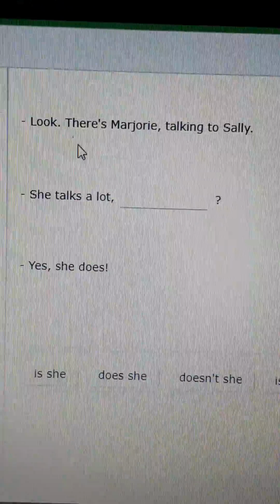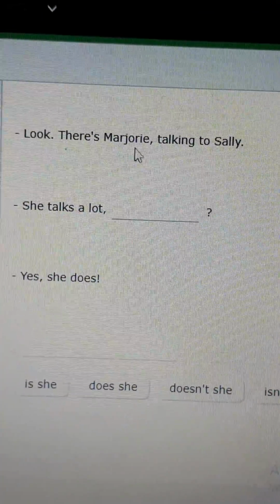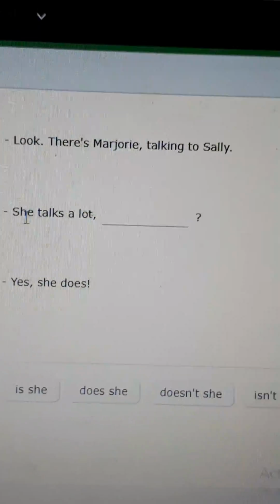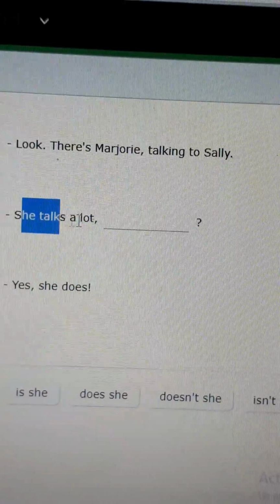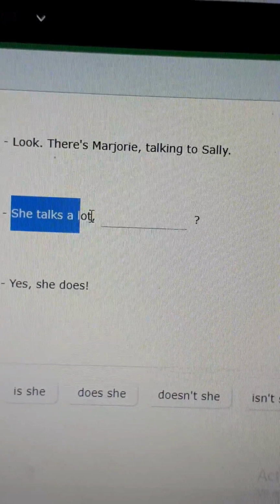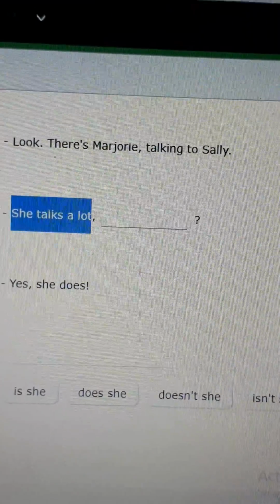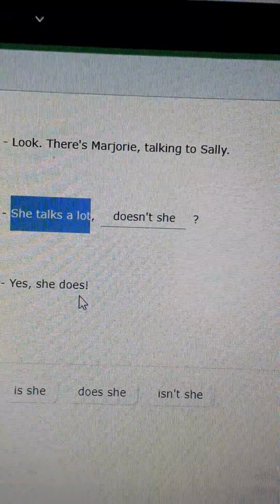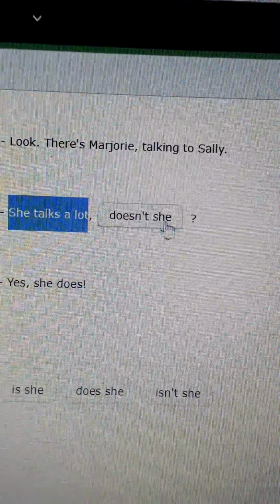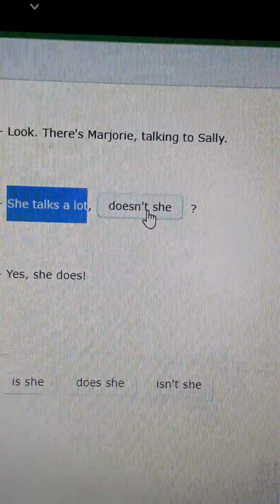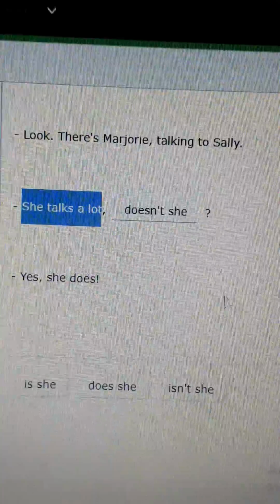And finally, look, there's Marjorie talking to Sally. "She talks a lot." Okay, this is again all present simple or simple present. It's like we are having does here, so we need the opposite. "Doesn't she?" "Yes, she does." So if it is positive, you need it negative. Okay? If it is negative, you need it positive. So you need to remember the simple present.